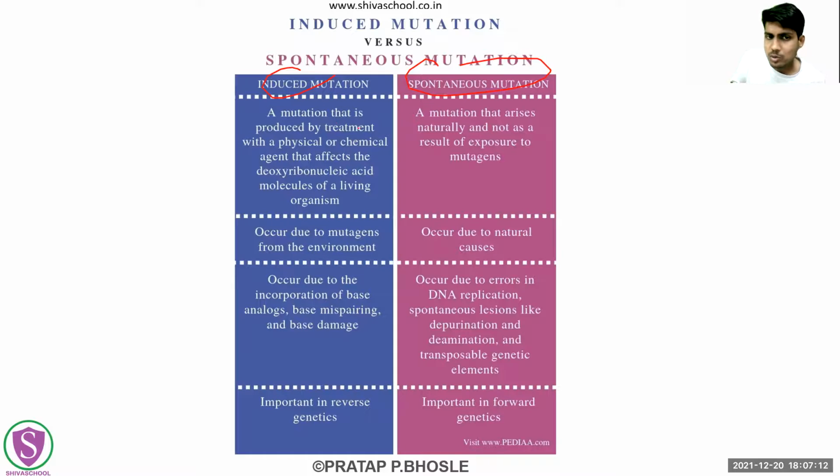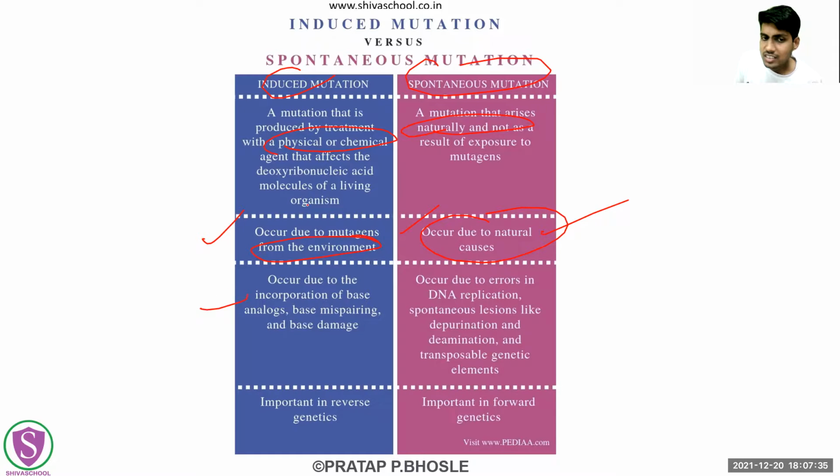Induced mutation is produced by a treatment with a physical or chemical agent. As we have already seen, spontaneous mutation is naturally occurring. This induced mutation occurs due to a mutagen from the environment. The mutagen here is coming from the environment. Here, whatever mutagen is there, it is just because of natural reasons.